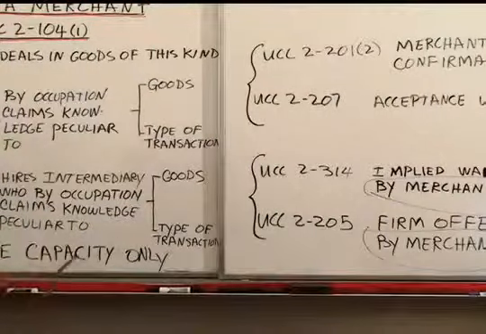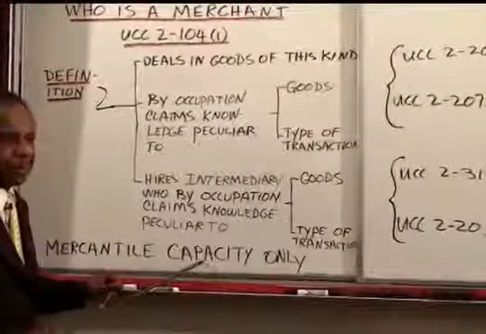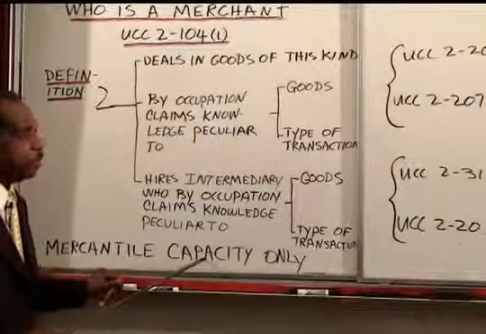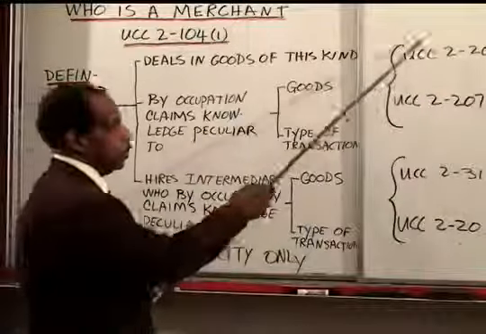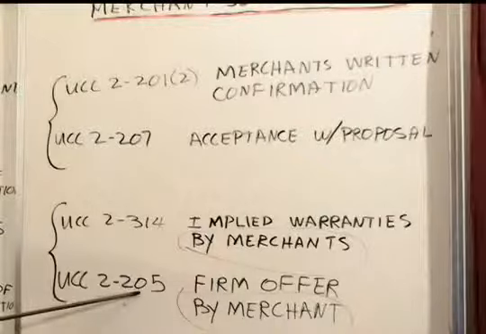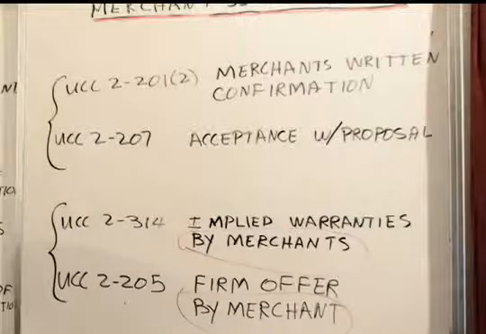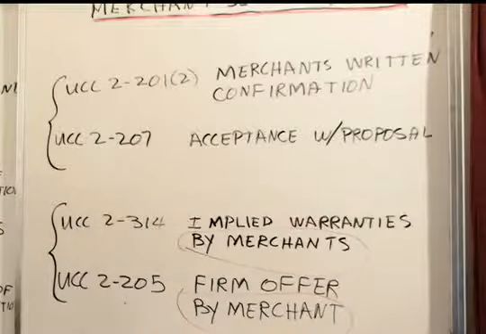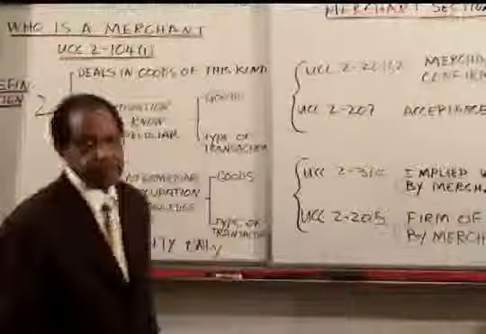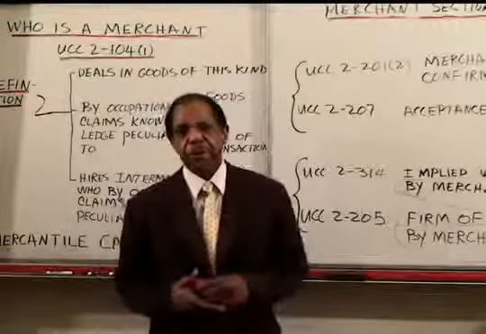Don't forget that an individual needs to be functioning in his or her mercantile capacity in order to be treated as a merchant. And finally, here are the four code sections which are actually tested on the bar, and you should be sure that you're familiar with those. And that is the end of this lecture on who is a merchant.